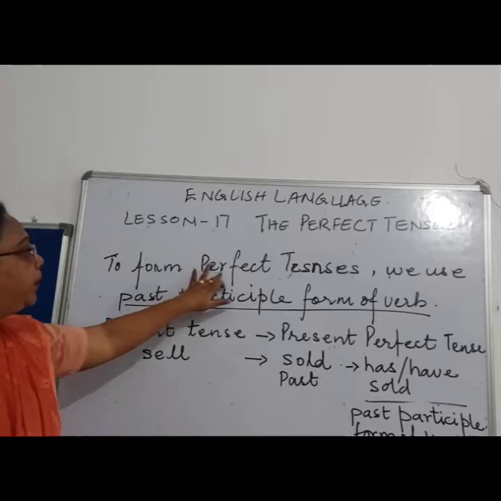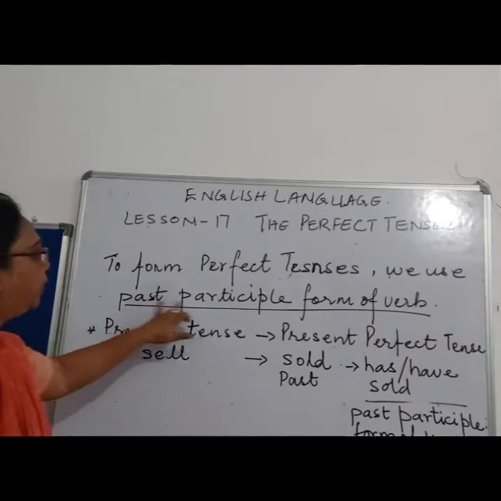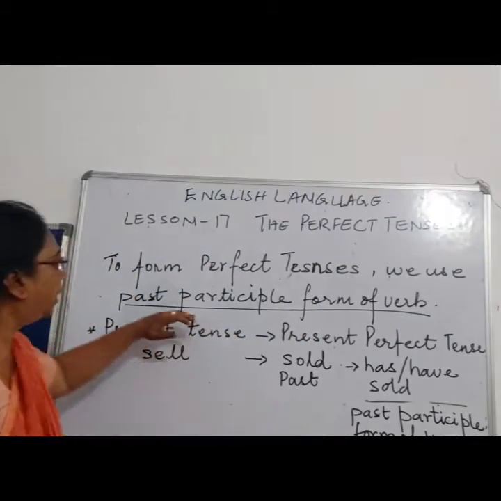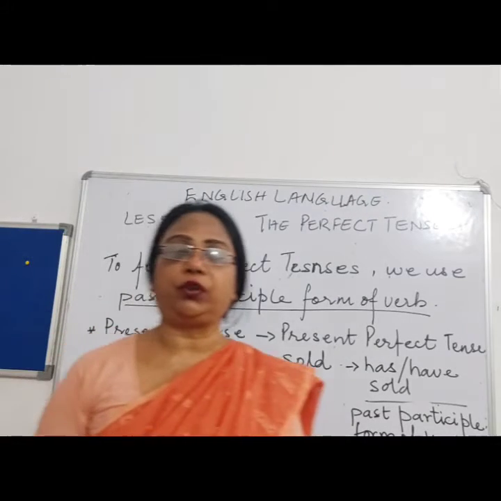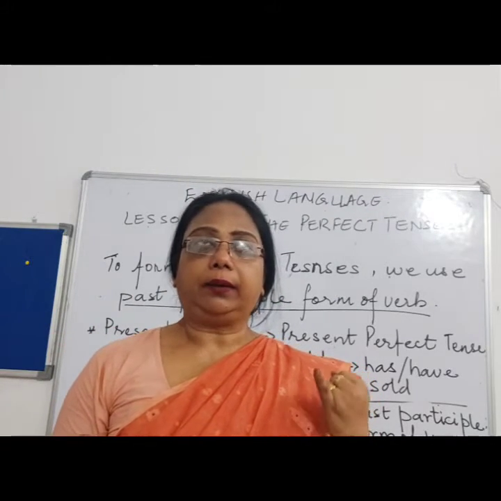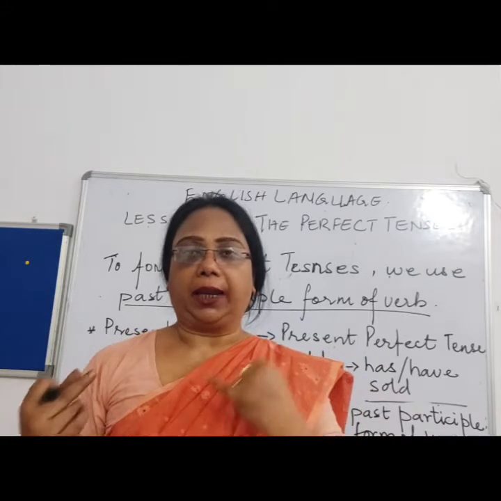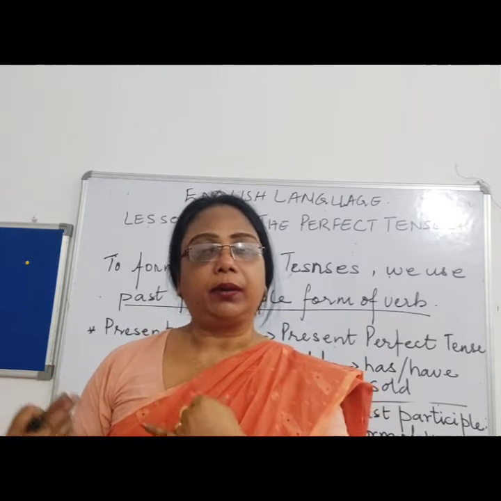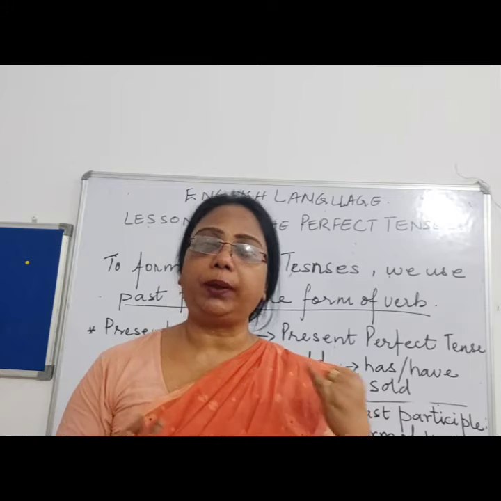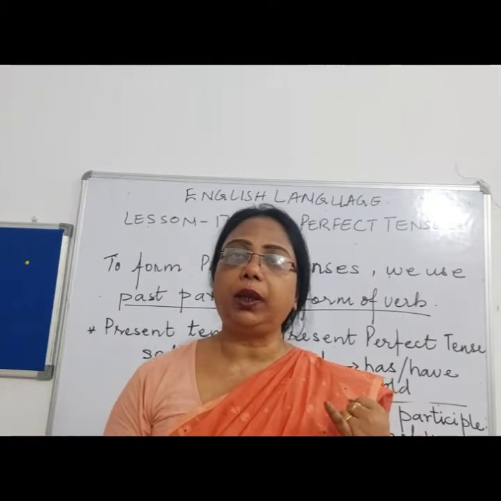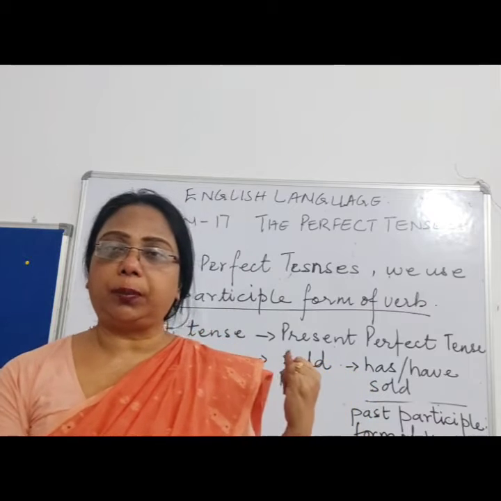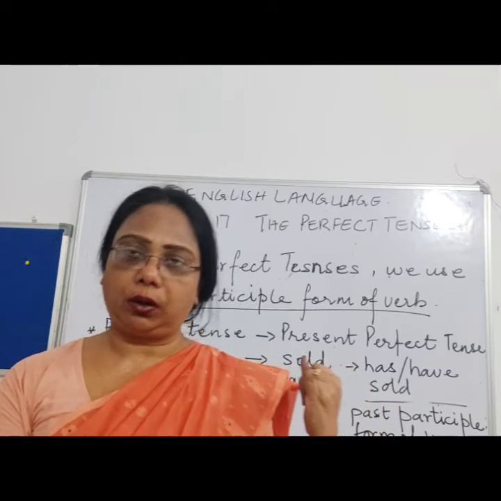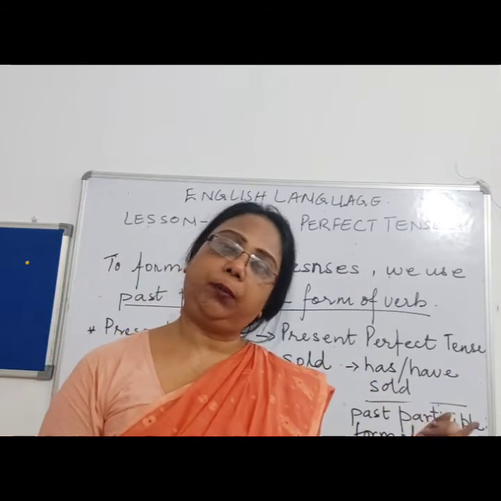Now let us see how perfect tenses are written. To form our perfect tenses, we use the past participle form of the verb. Past participle form of verb means, if I say buy is present tense, what will be the past tense of buy? It will be bought, right? And what will be the future tense of bought? It will again be bought.